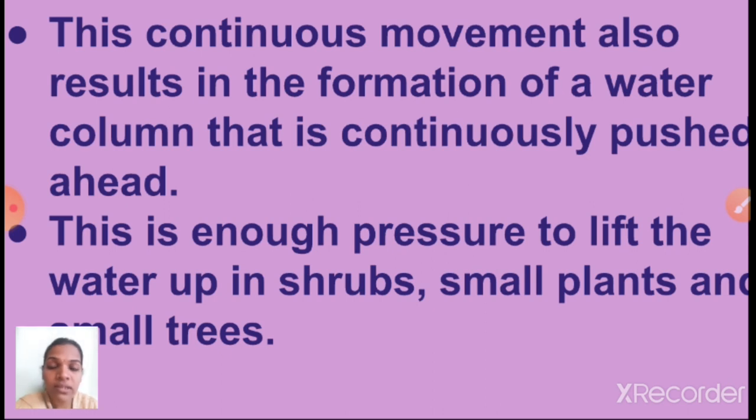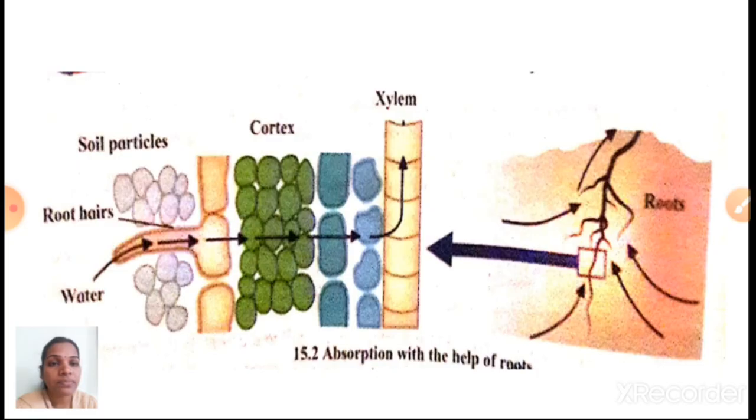So with the help of this root pressure, all shrubs, small plants and small trees are getting enough amount of water. But the highest trees, that means big trees, want more amount of water when compared to these small trees. How that kind of plant, those trees, get enough amount of water, we will see now. So I hope you understood now what is meant by root pressure. Shall I go to next now?